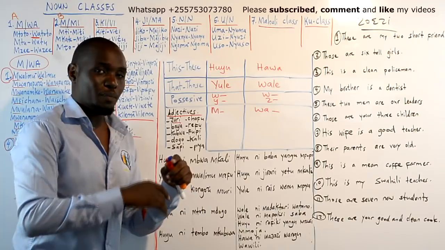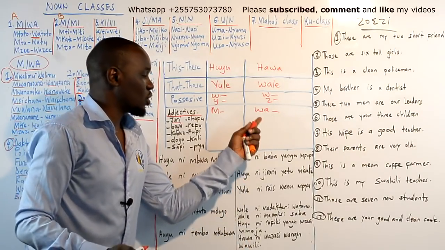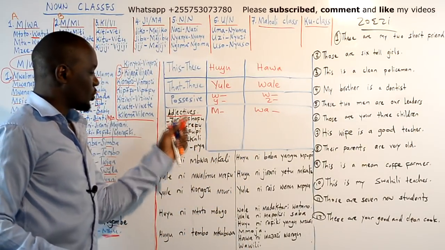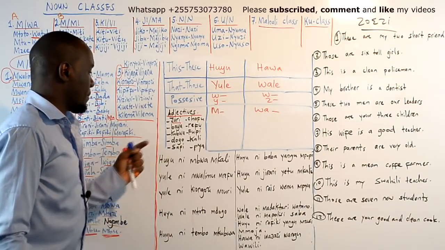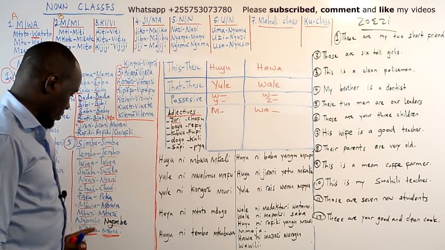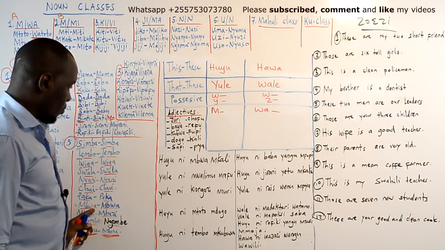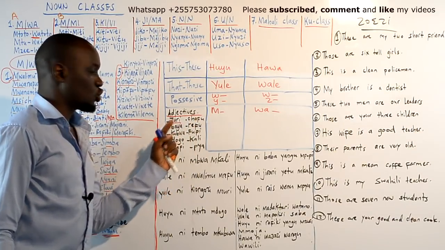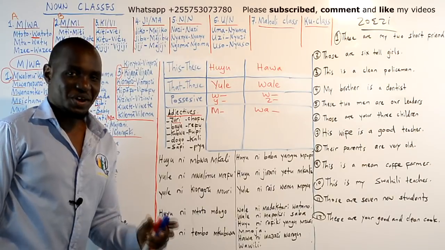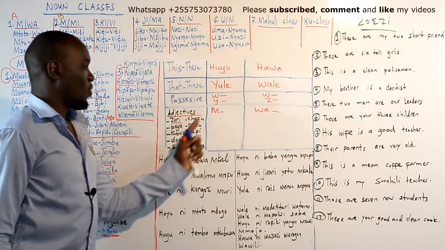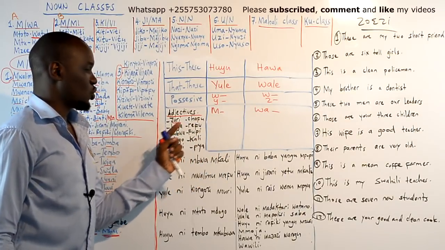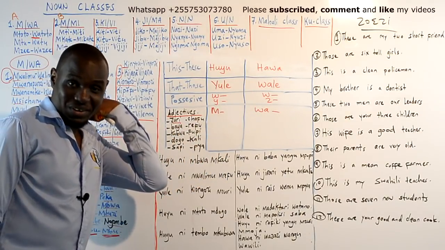And for many people or many animals, you are going to say wa, and then you tell the adjective. For example, a good dog, dog is mbwa. So mbwa mzuri. Good dogs will be mbwa wazuri. You see that? So zuri is good.